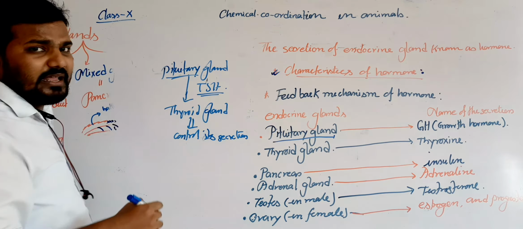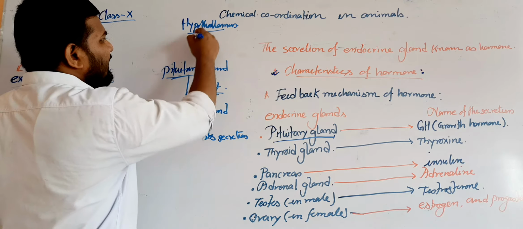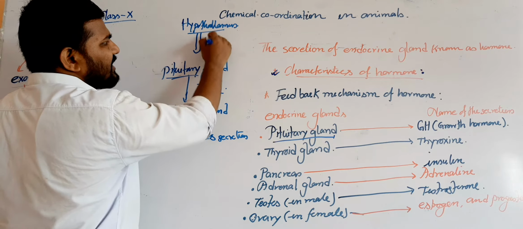Now the hypothalamus can control the activity of the pituitary gland. First, this is the hypothalamus. For TSH, the hypothalamus will secrete the thyrotropin releasing factor.